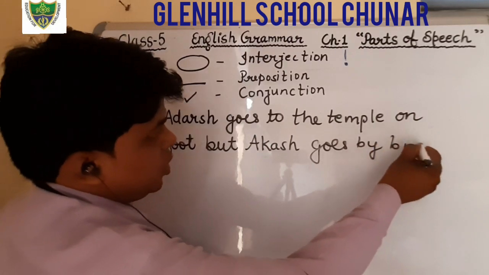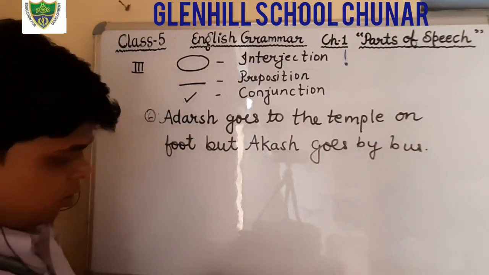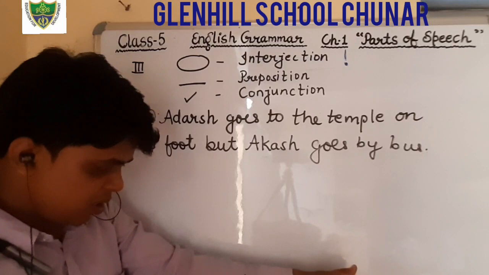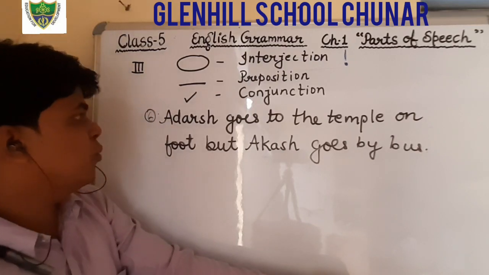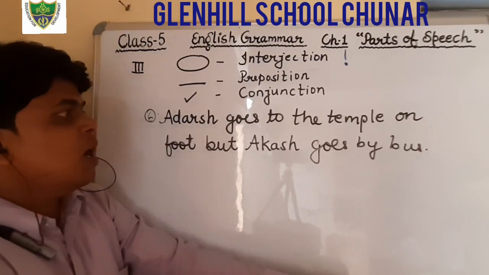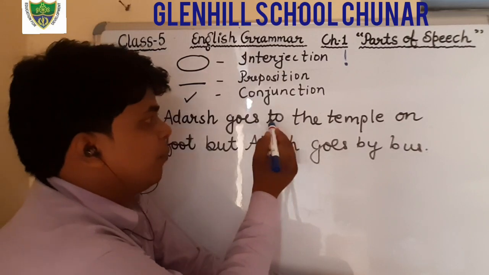This is the question given in your book, page number 6. So you have to find. Just see, others is a noun. Others goes to the temple.